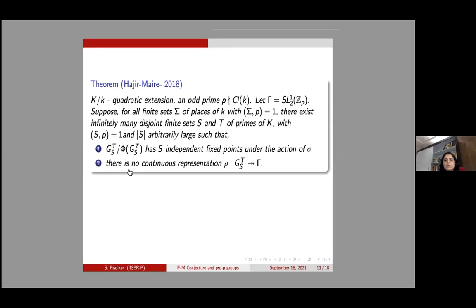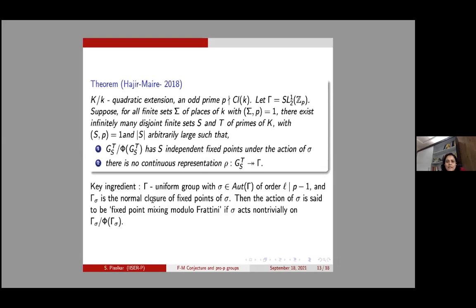Moreover, there is no continuous representation from G_ST which surjects onto gamma, where gamma is SL_2(1+pZ_p), which is our uniform group. So if you remember, the uniform version of Fontaine-Mazur says that there cannot be such an extension whose image is a uniform group, and that's precisely what they have been trying to prove when gamma is SL_2(1+pZ_p).